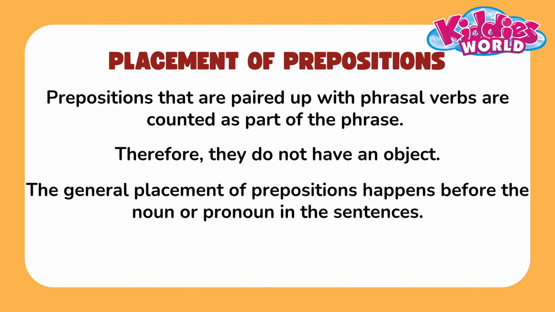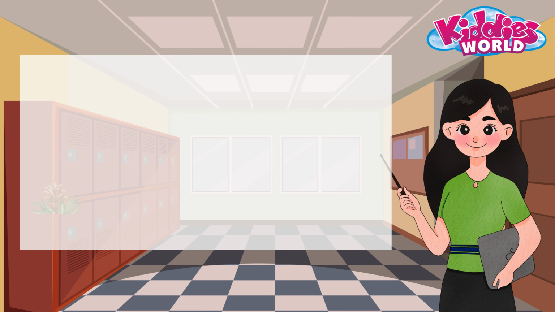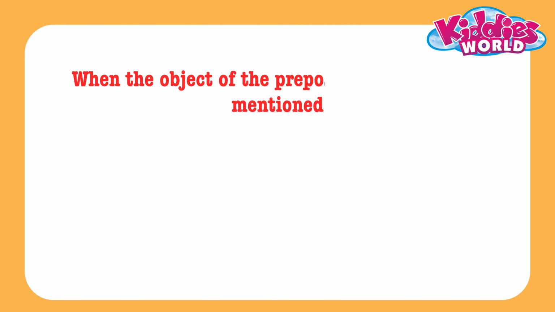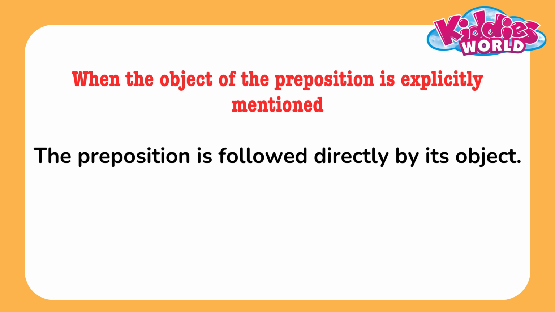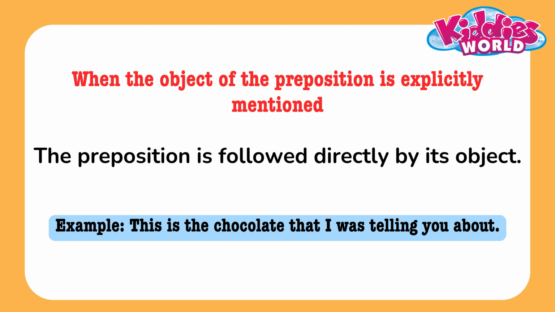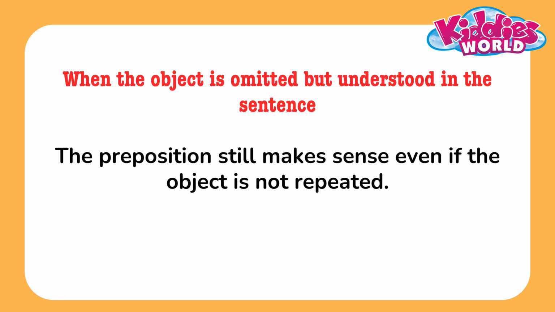The general placement of prepositions happens before the noun or pronoun in the sentences. However, in some cases, prepositions can also be placed at the end of the sentence. Let us look at these cases. When the object of the preposition is explicitly mentioned, the preposition is followed directly by its object. Check the example. When the object is omitted but understood in the sentence, the preposition still makes sense even if the object is not repeated.